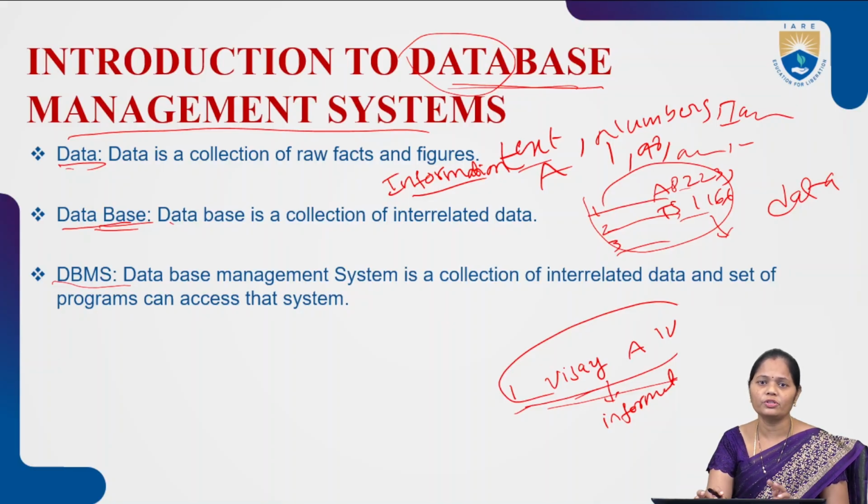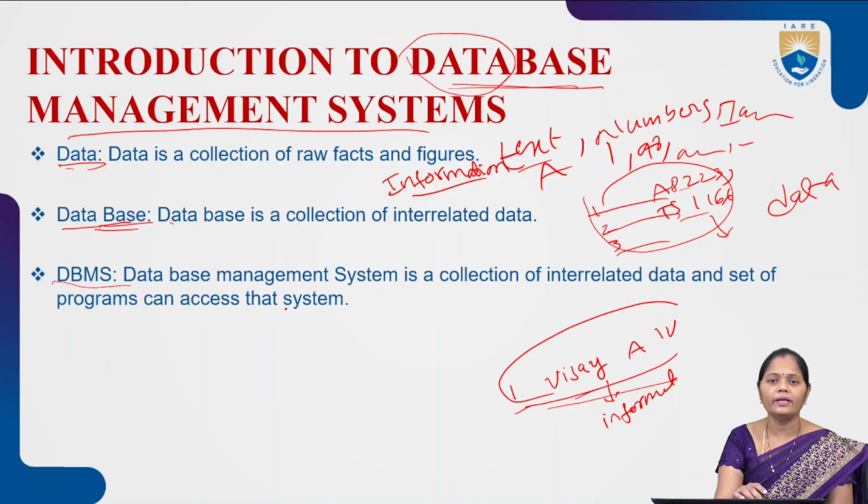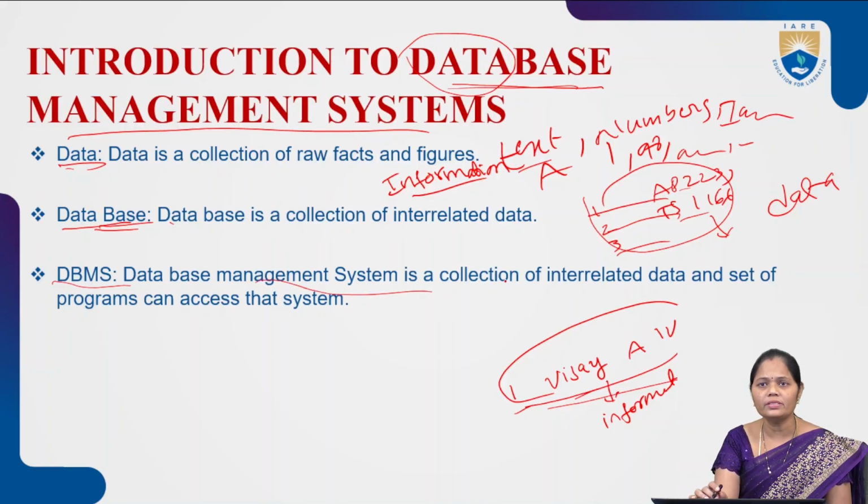Database means a collection of interrelated data, and here the management system means a set of programs which can access the data stored in the database. So on the whole, a database management system is a collection of interrelated data and a set of programs that can access the data.